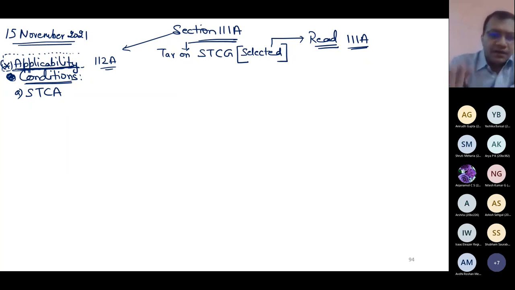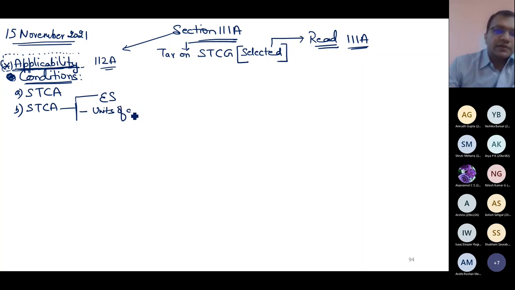Condition: short-term capital asset. This asset can be what? Equity shares, units of an equity oriented fund, which means those mutual funds which are equity oriented, and third, units of a business trust.